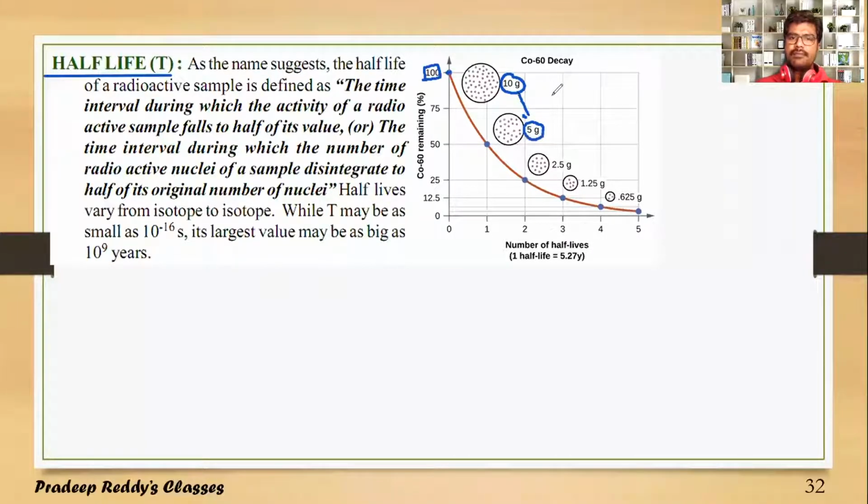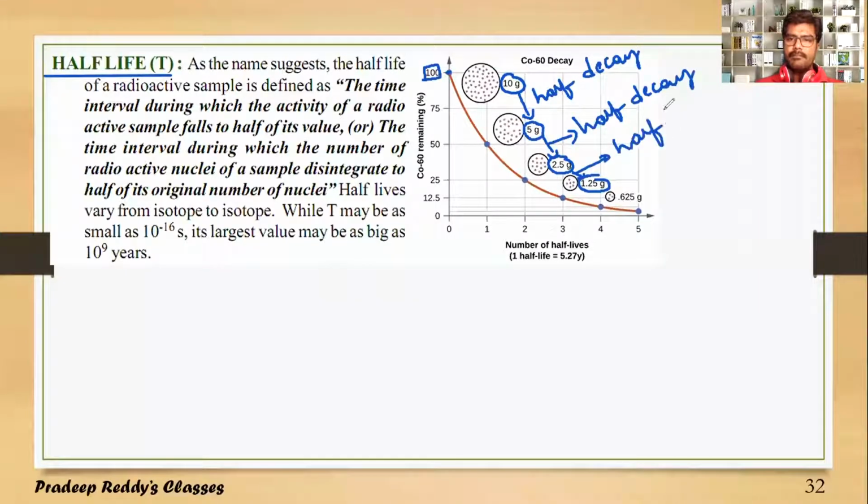It is half decayed. And this 5 gram is becoming 2.5 gram. This is one more half decay. And this 2.5 will become 1.25 gram. This is one more half decay. 1.25 will become 0.625. This is one more half decay.